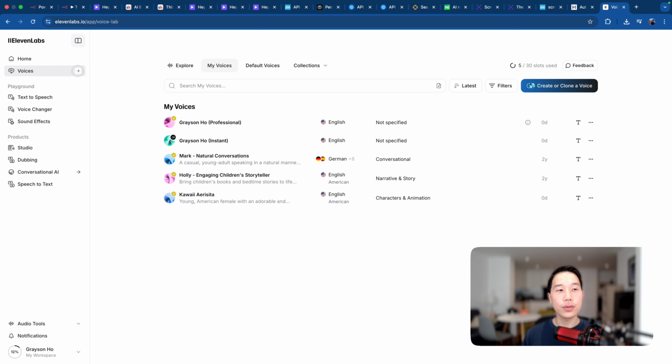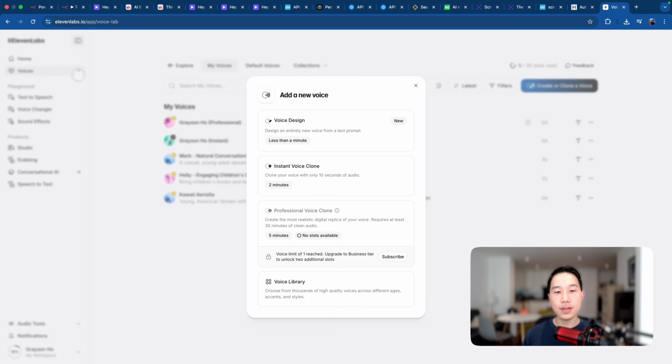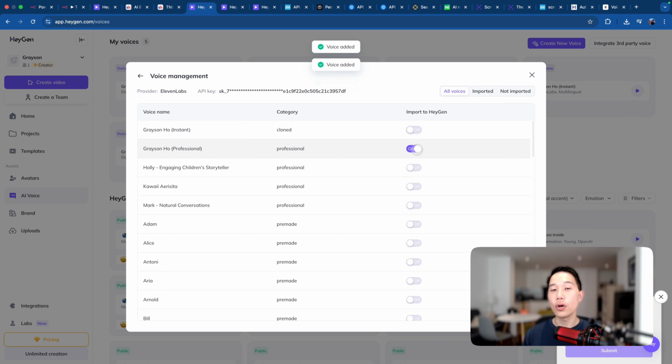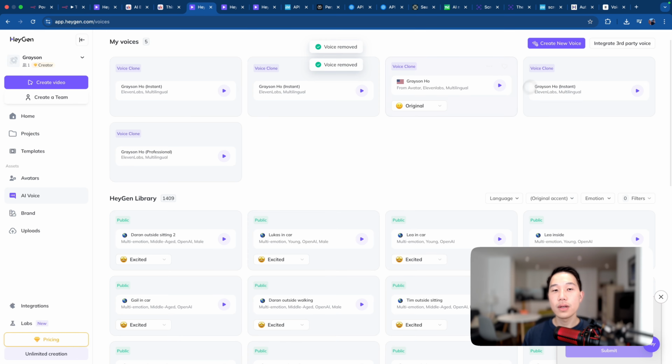And in case you want to know how to do that, you can go to this plus tab here and create an instant voice clone with 10 seconds of audio samples. Or if you prefer professional, you need to upload at least 30 minutes to get a very high quality voice clone of yourself. So back to the portal, you simply need to check these two things, toggle them to be on, and then it will automatically add the 11 Labs voice like this. Okay, so that's how you import 11 Labs voice here.